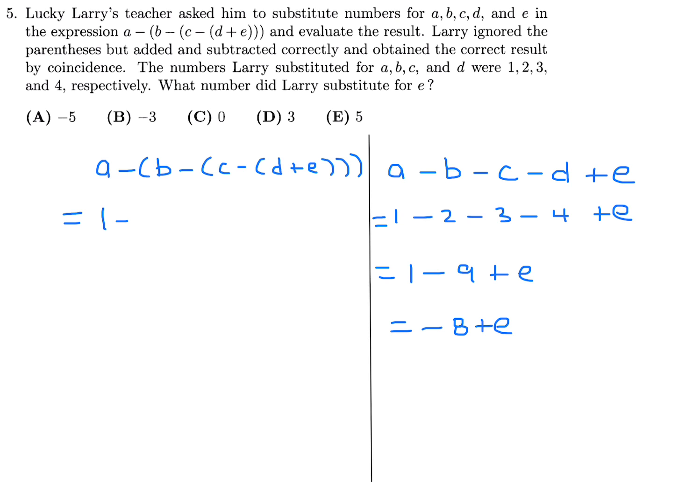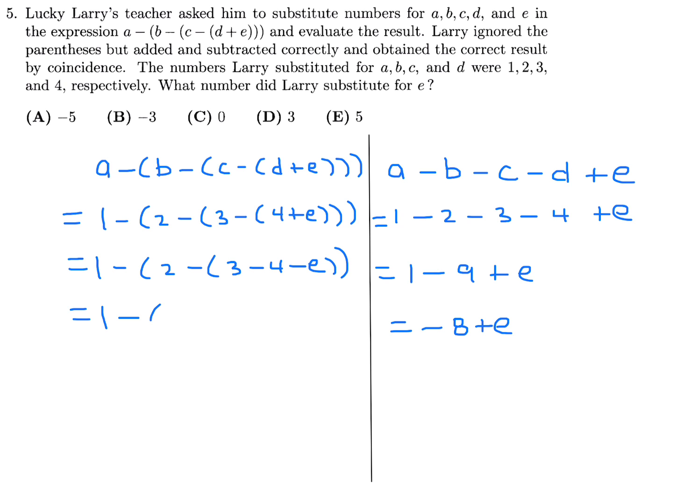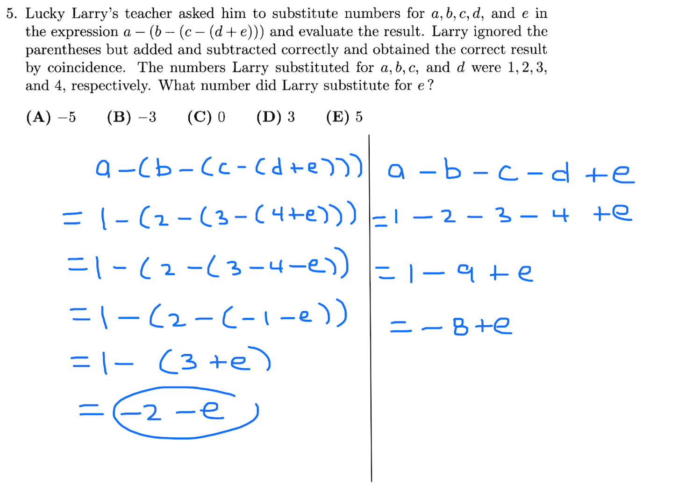This one, if we substitute in the numbers and perform this function, let's see what we get. 1 minus 3 minus 4 minus E, and this is going to be minus 1 minus E, and this is 2 minus minus 1, so 3 plus E, and then finally 1 minus 3, negative 2 minus E. So this, they're saying, is equivalent to that for some value of E.